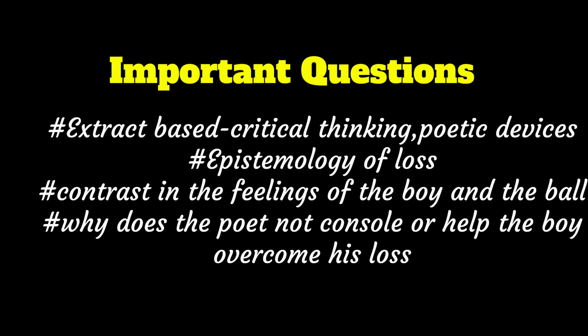You may also be asked why the poet does not try to convince or console the boy, or why he does not interfere with the epistemology of loss. It may be answered like this: because he wants the boy to learn. This is the time he learns. These small little things will teach him how to bear the loss. So that is why he does not want to interfere. He does not want to intrude. He does not offer any help, or a new ball or money in lieu of what he has lost. So that is the end of the explanation.